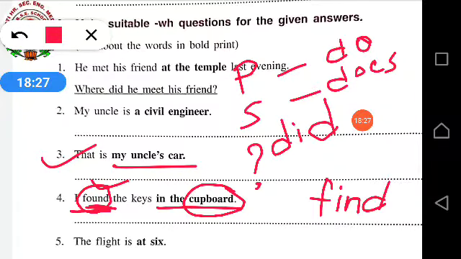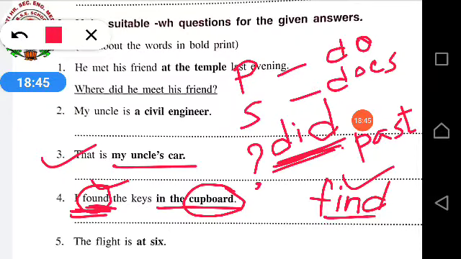That's why here in the question we will write down, where did you? Did already means it is past tense. That means when you are already putting the question in the past tense, then the verb of the past tense will change into present tense. So found will change into find. I found the keys in the cupboard. So the question will be, where did you find the keys? Question mark. Understood?